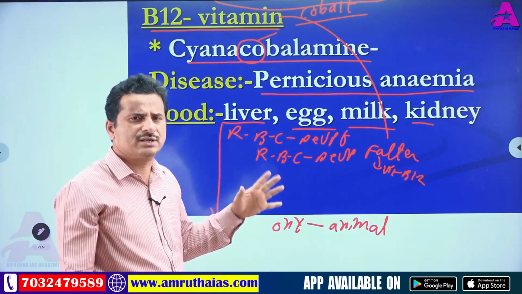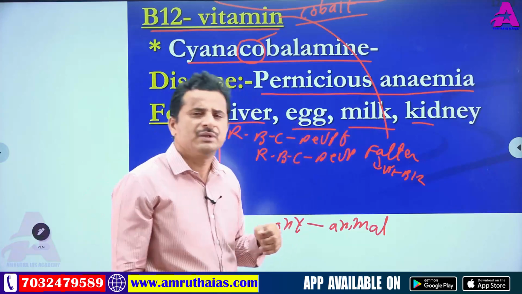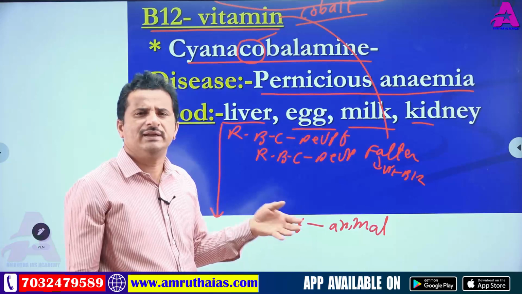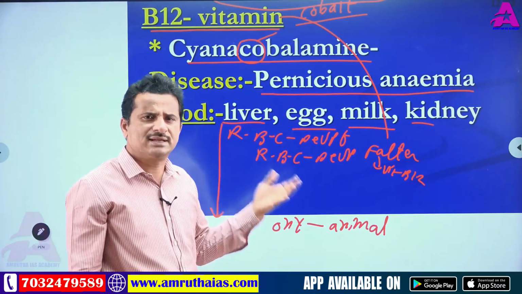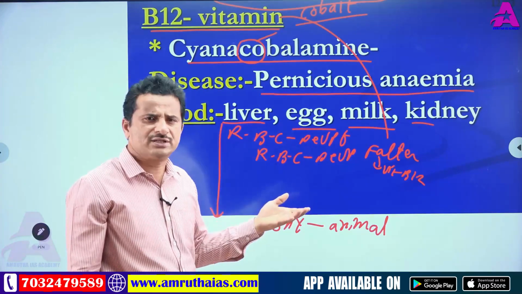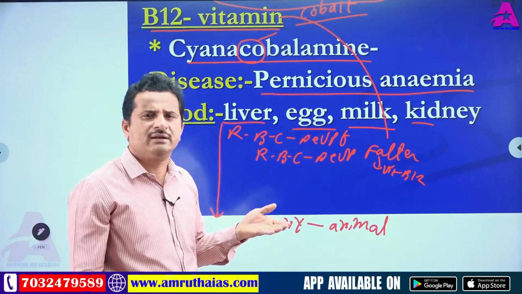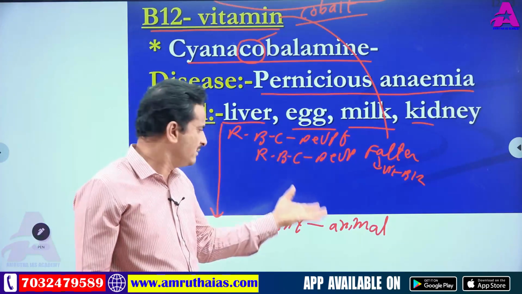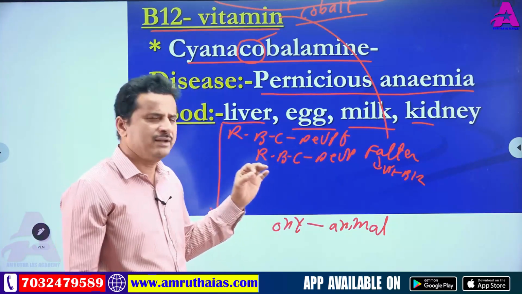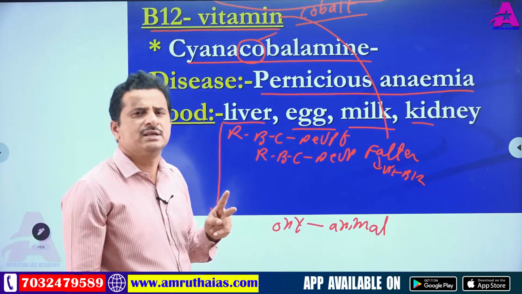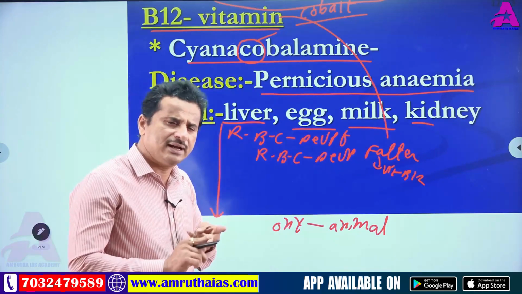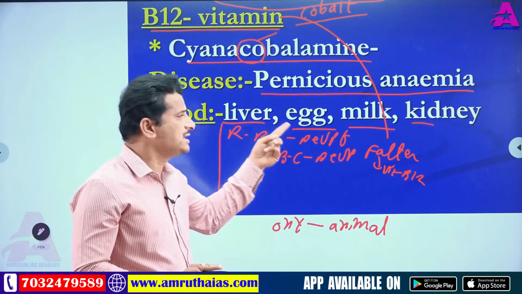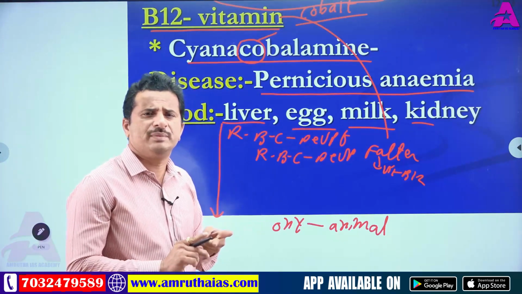That's why doctors advise taking milk daily or milk products, or eggs, twice weekly compulsory, or if you are non-vegetarian, taking non-veg weekly. The reason is that vitamin B12 is mainly available through animal food material. These are two very important points, which is why I am saying again and again: one is pernicious anemia, the deficiency called pernicious anemia.